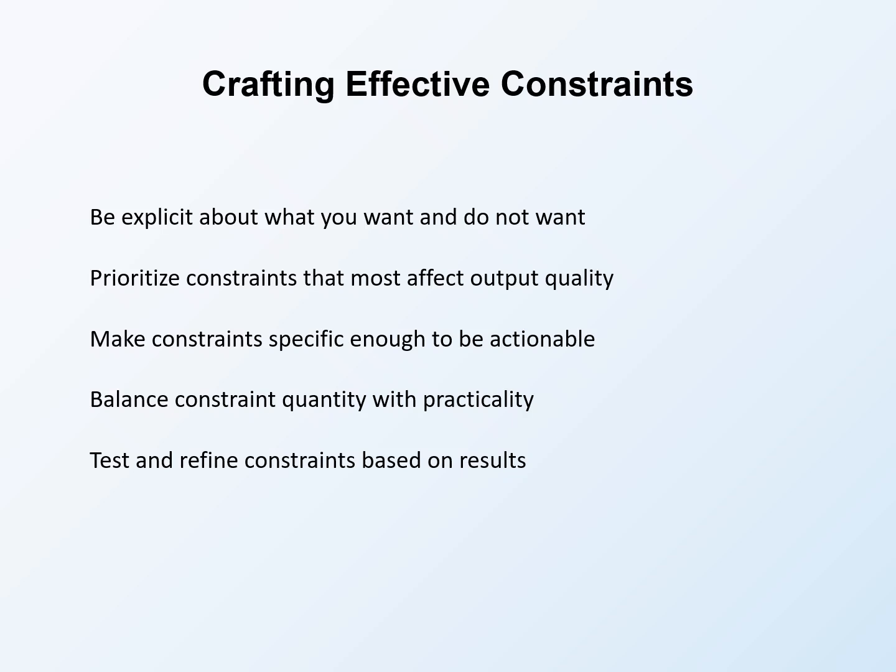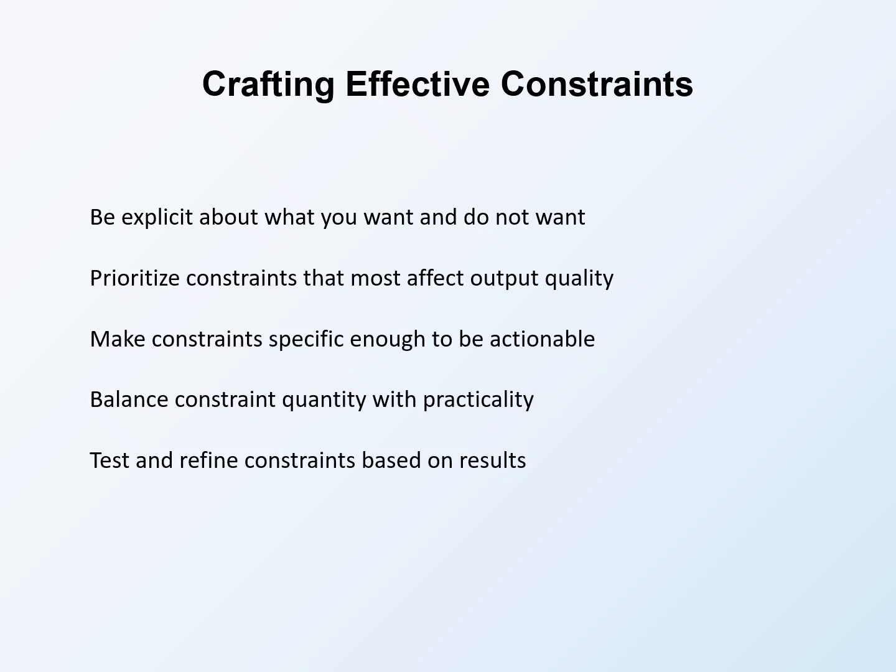Focus on constraints that address your most important requirements or that counter AI tendencies most problematic for your purposes. Essential constraints deserve more attention than nice-to-have constraints. Make constraints specific enough to be actionable so the AI can clearly determine compliance.